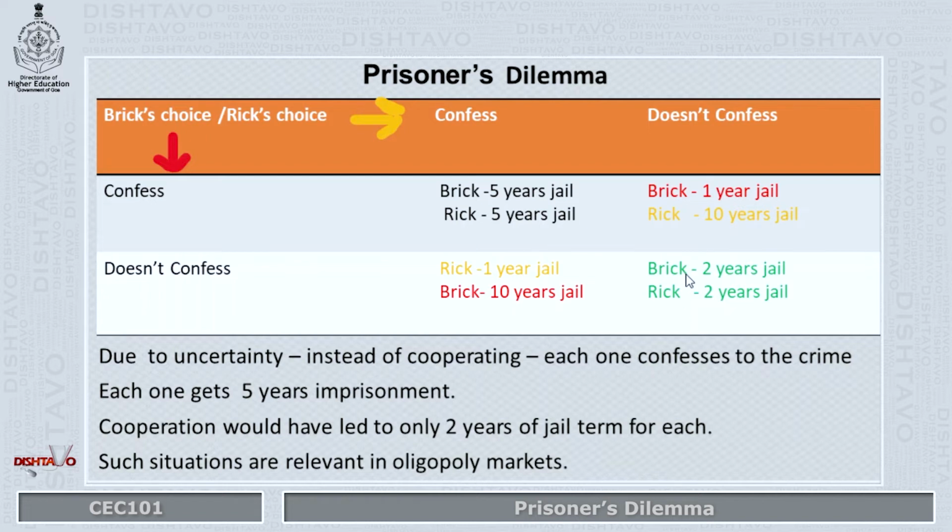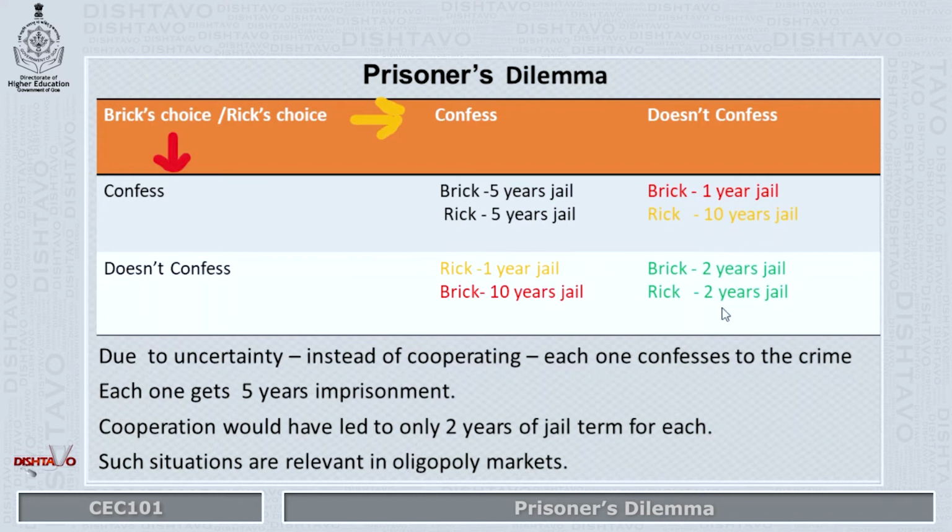Both will just get 2 years jail imprisonment and they will be out of the jail. And in the last situation, if Brick confesses, admits to the crime and helps the police, he will get only 1 year jail. And if Rick does not cooperate with the police, he is punished by getting a 10-year jail sentence.